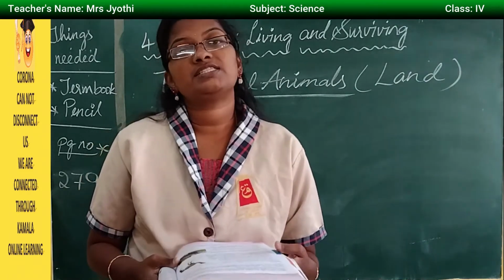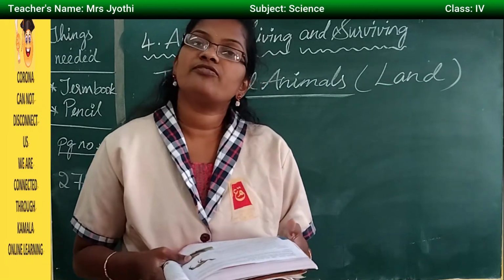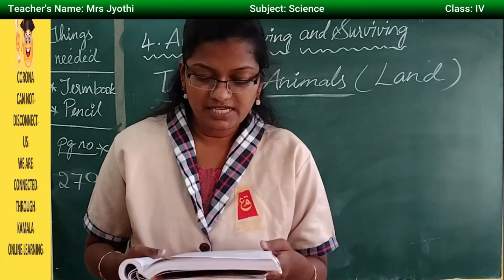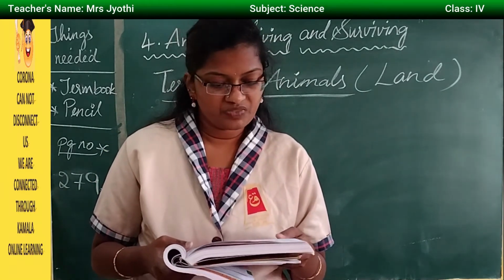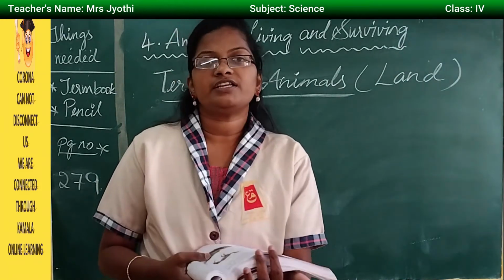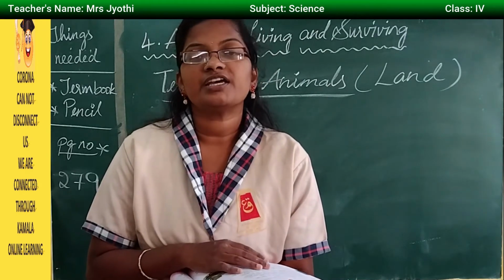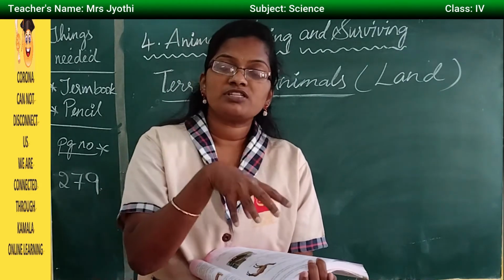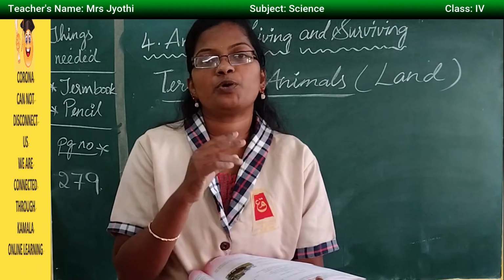Now the first one is the deserts. So what are the adaptations of animals which live in the desert region? Camels are examples of land animals found in deserts. Most of the animals live in other regions, but only camels we can see in the desert areas. They are also called the ship of the desert because there is a lot of sand over there. Other animals cannot walk properly.